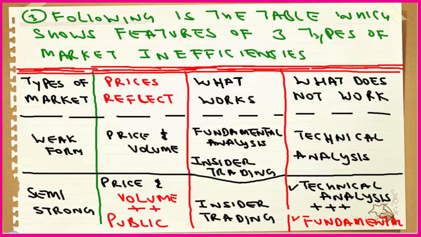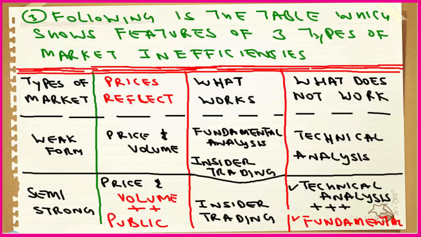So the third point is: following is the table which shows features of three types of market inefficiencies. I repeat, following is the table, which summarizes all the features of the three types of markets. Please prepare the table in this form only. Have four columns. The first column is type of market. The second is prices reflect. It means the prices in the stock market, in the stock exchange, reflect which things.